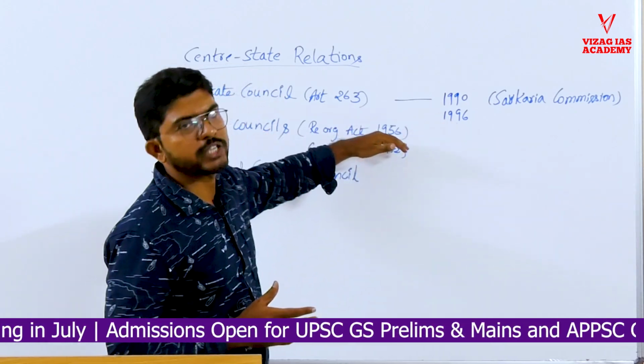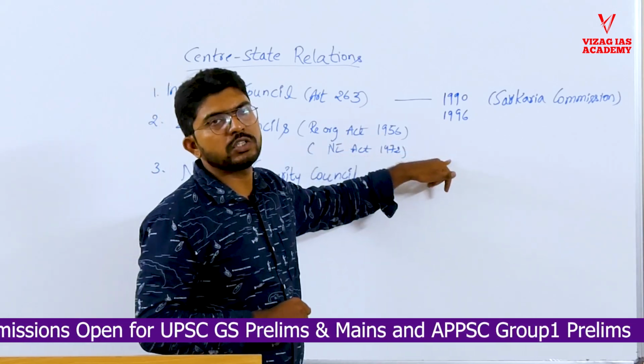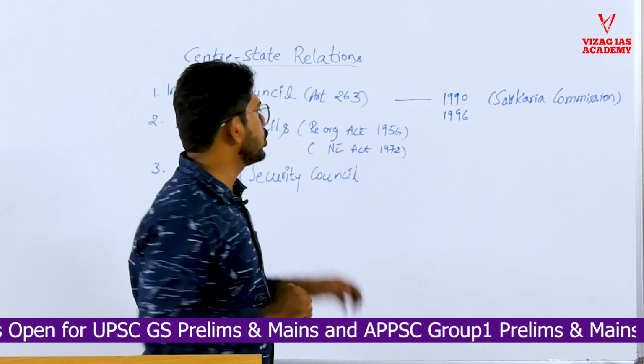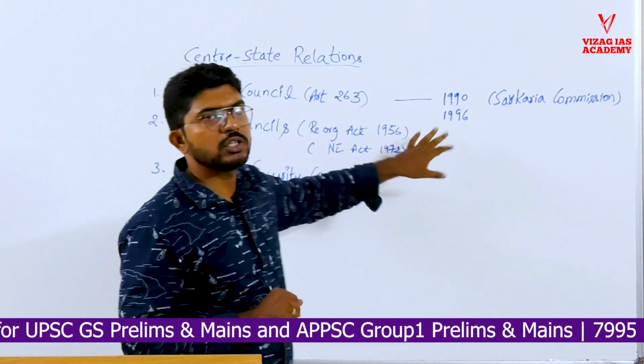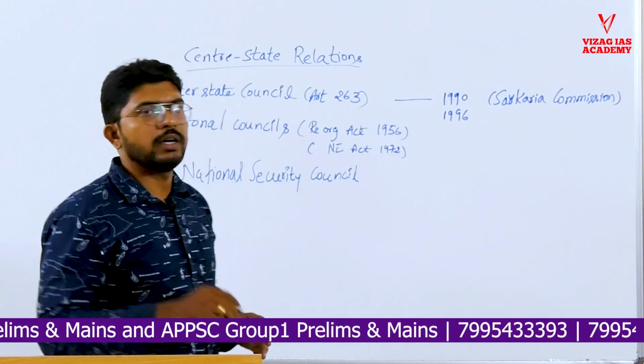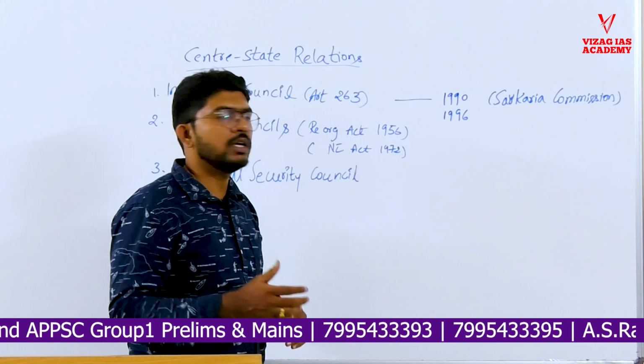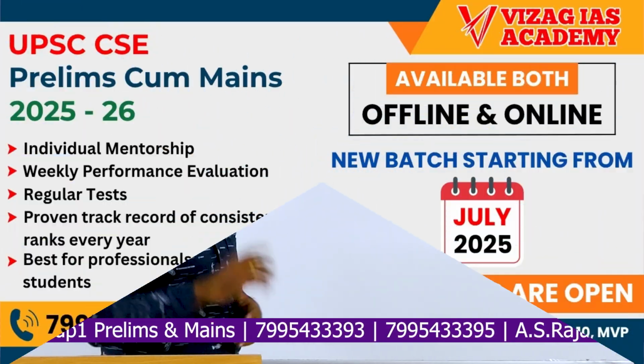These 5 zonal councils were created through this act, so this is statutory. And through the Northeastern Council Act 1972, one more zonal council was created for the Northeastern states. So in total we now have 6 zonal councils to improve the dialogue between center and state. Now we have Niti Aayog. Before that, these were active bodies giving platforms for coordination between center and state on various issues.